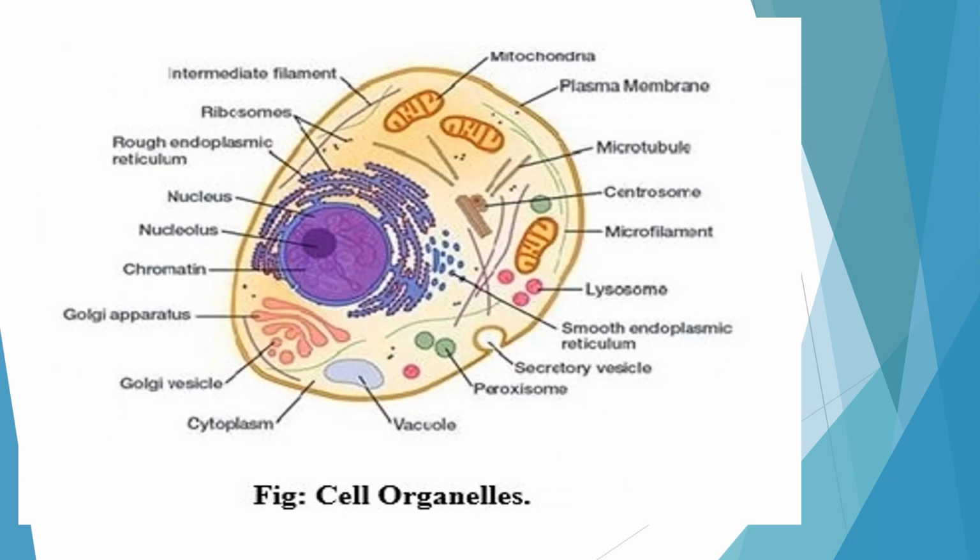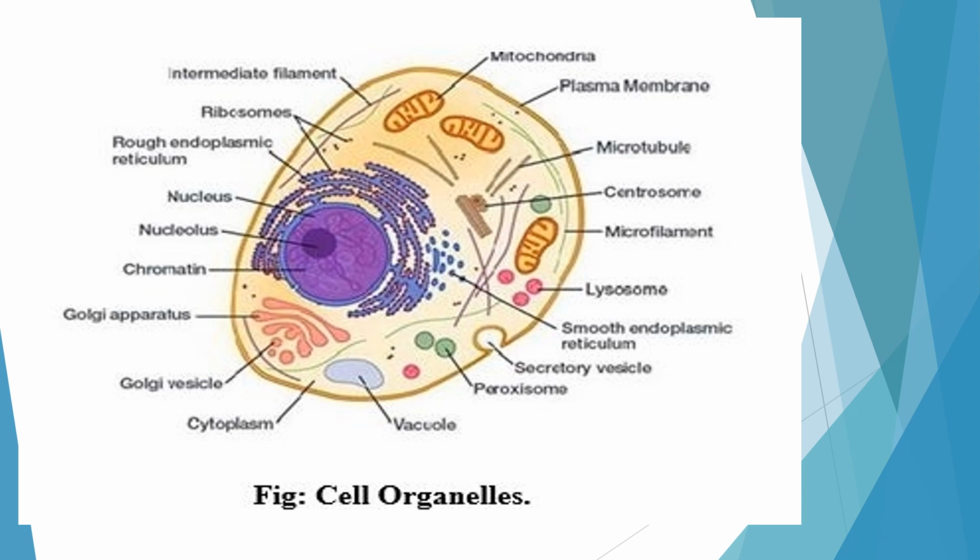What are cell organelles? It's a big question now. As we have seen in a multicellular organism like a human being, different parts or different organs perform different functions. The work is divided among the different organs. Organs are made up of tissues and tissues are made up of cells. So we see that all the cells are not performing all the cell functions, but there is a division of labor. Work is divided among the cells.